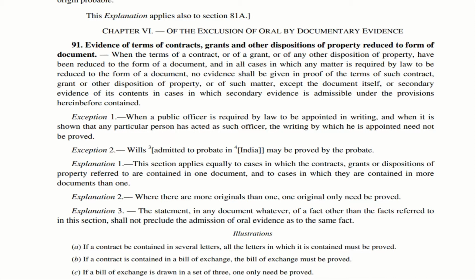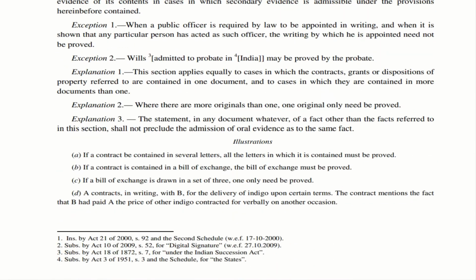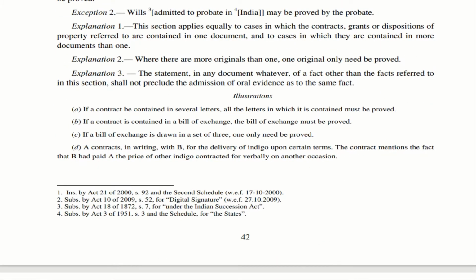Now let us move to explanation 3. In this particular explanation 3, we'll understand that if there is a statement which is given, and that statement relates to a fact which is not mentioned or referred to in this section, in that case, that particular fact can be proved by oral evidence. They have given various illustrations. Those illustrations will give us a better idea of understanding this particular section.